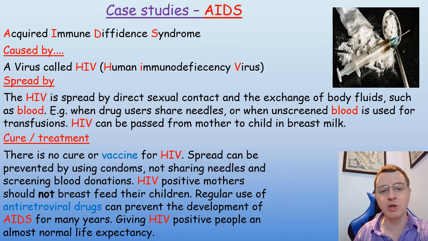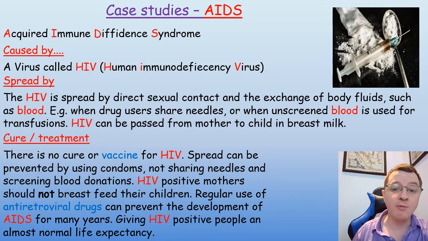There is no cure or vaccine for HIV. So there's no prevention, there's no cure. The spread, though, can be reduced and prevented by using condoms, by not sharing needles, by screening blood donations. HIV positive mothers should not breastfeed their children. They should instead use formula and bottled milk. And regular use of antiretroviral drugs can prevent the development of AIDS for many, many years, giving a HIV positive patient an almost normal life expectancy.